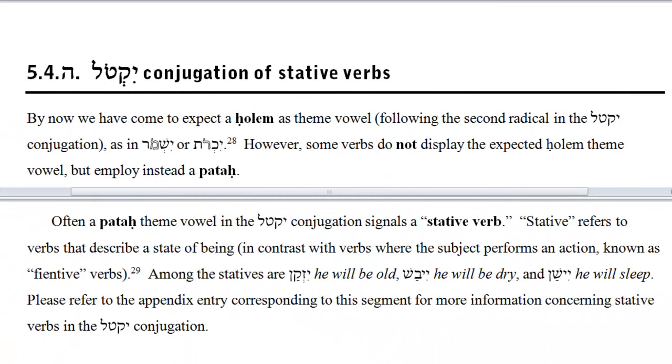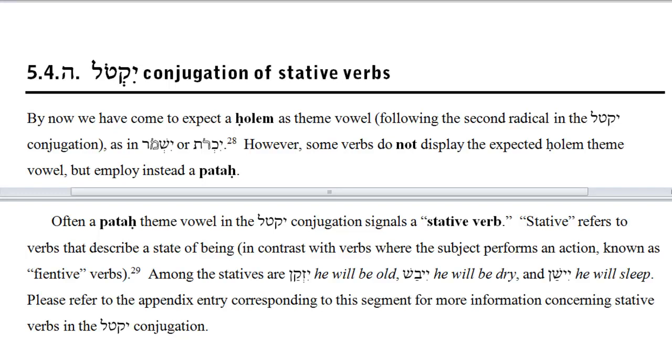Segment 5, Nikud Arba, Nikud He, the ictal conjugation of stative verbs. Your experience with various verbs in the ictal conjugation has likely led you to expect a holum as the theme vowel, as for example in verbs like yishmor and yichrot. Notice the holum as theme vowel.